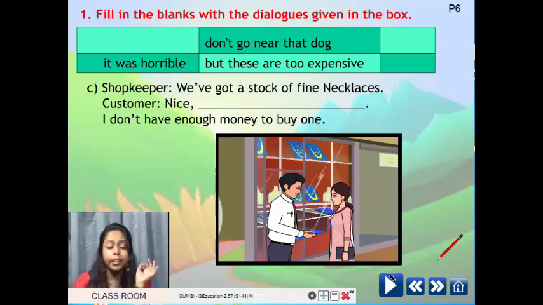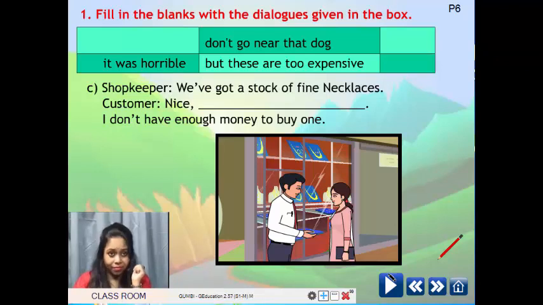Shopkeeper and customer. We've got a stock of fine necklaces. Nice, Dash. I don't have enough money to buy one.